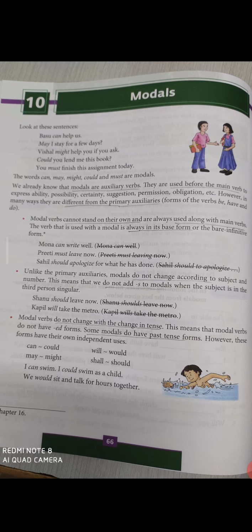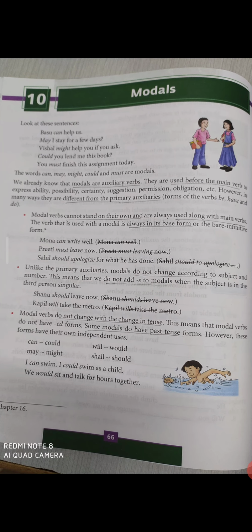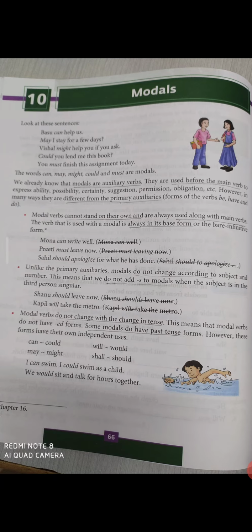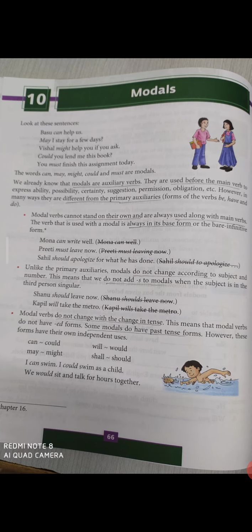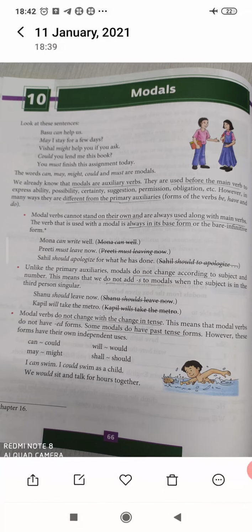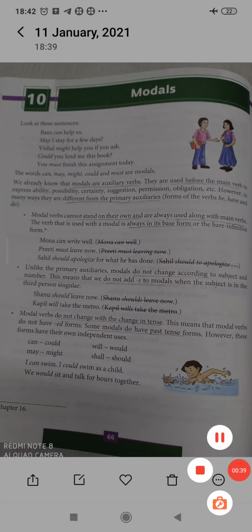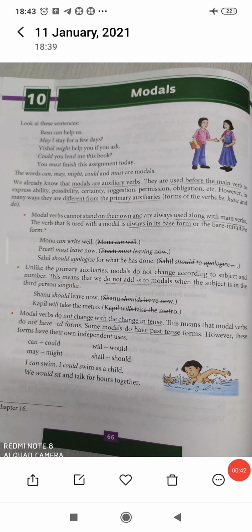Look at the sentences. Basu can help us. May I stay for a few days? Vishal might help you if you ask. Could you lend me this book? You must finish this assignment today. The words can, may, might, could, and must are modals.